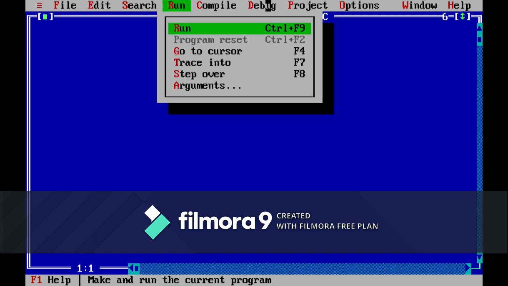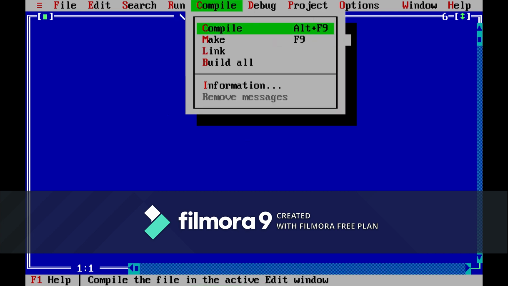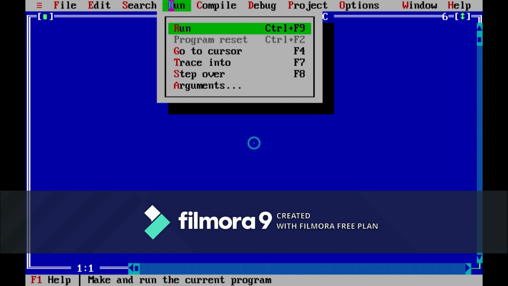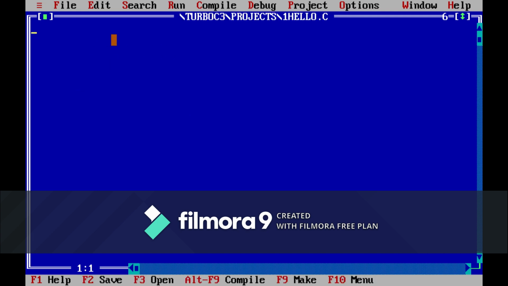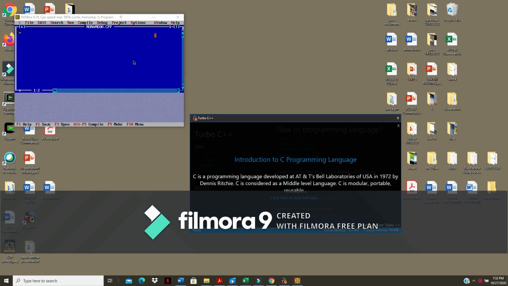If after compilation there are no errors, then you can go for run. To run, you can press Control F9 on your keypad. Let me type a sample program.